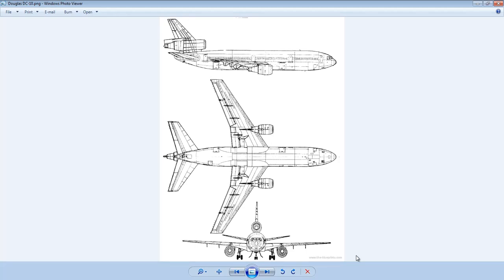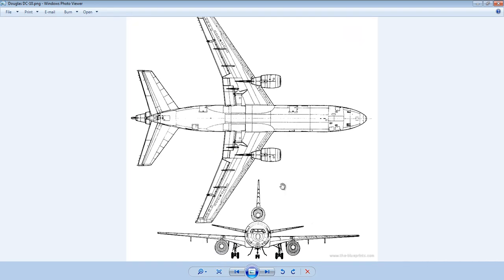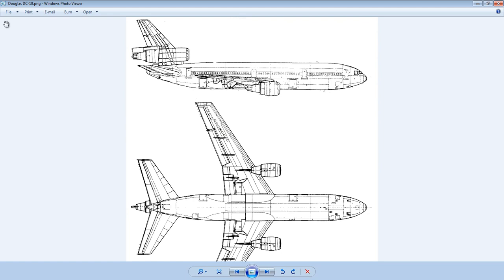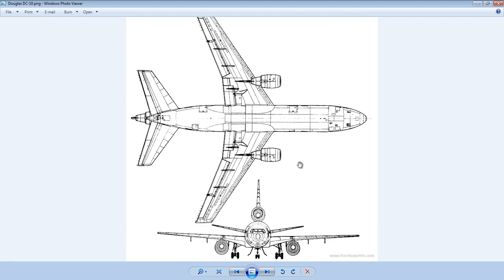Now the first thing you're going to need to make an airplane is a blueprint like this. This has a good quality, and this plane is called the Douglas DC-10. If you need this airplane you can get it in many ways.